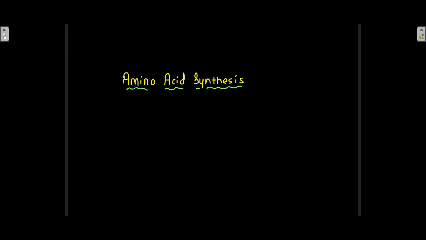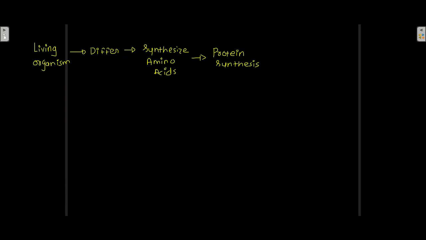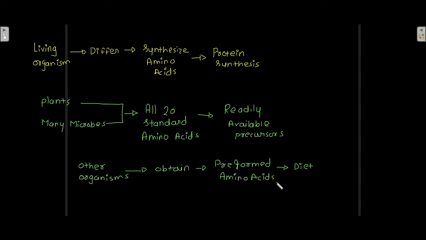Acid synthesis. Now, living organisms differ in their capacity to synthesize amino acids which are required for protein synthesis. There are plants and many microbes which are able to synthesize all the 20 standard amino acids from readily available precursors. And there are some other organisms which are not able to synthesize all these 20 standard amino acids, so they obtain the preformed amino acids from diet.